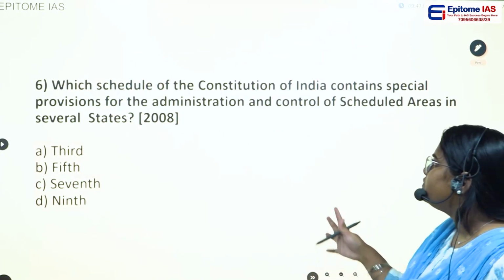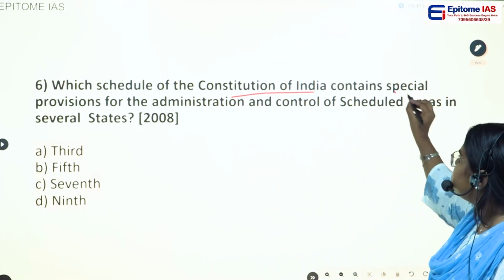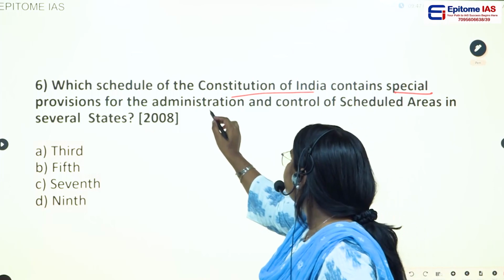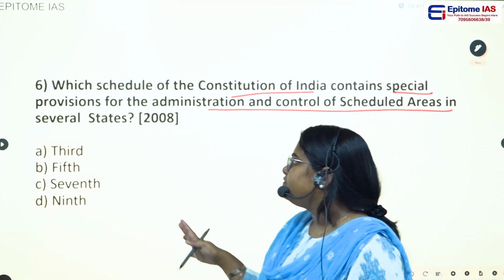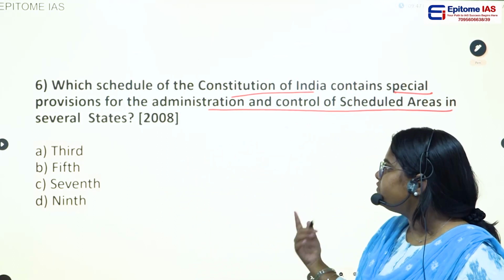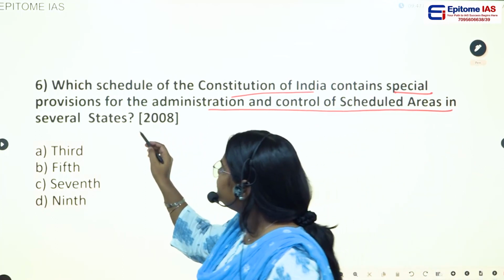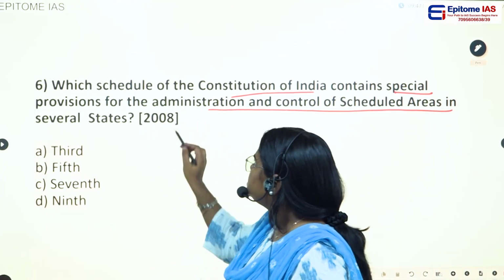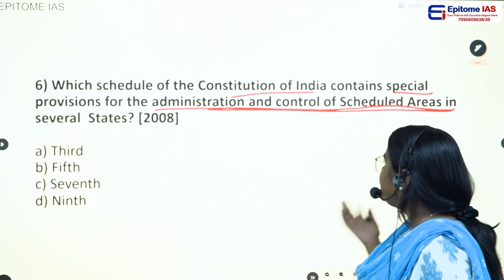Then the next question, which schedule of the Constitution of India contains special provision for the administration and control of scheduled areas in several states? We are again and again seeing this particular topic revolving around in different forms. So now they are asking which provision is talking about the administration and control of scheduled areas.